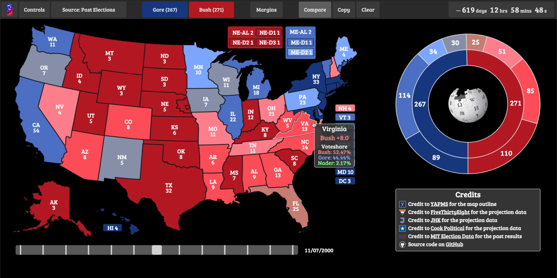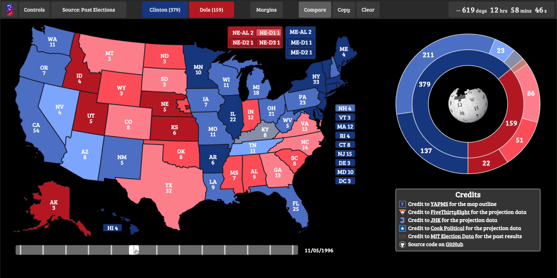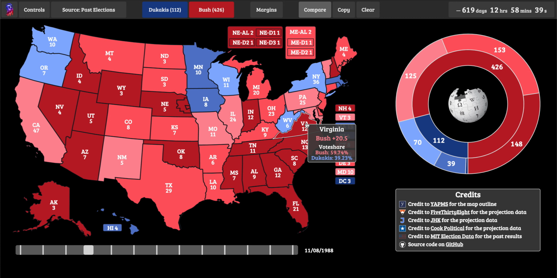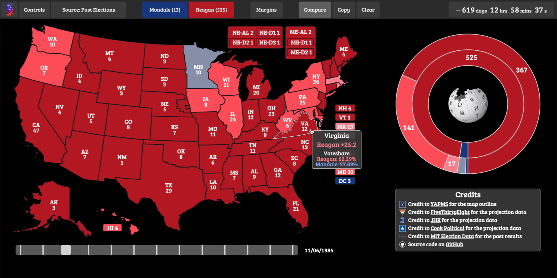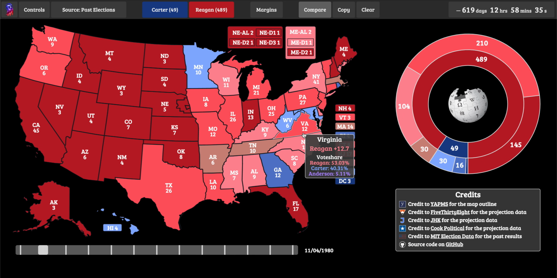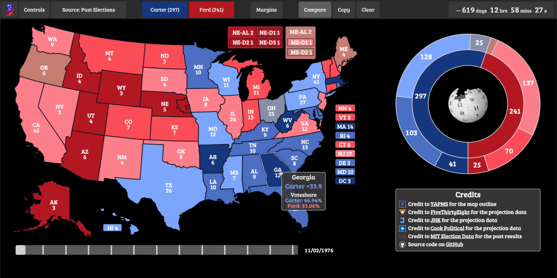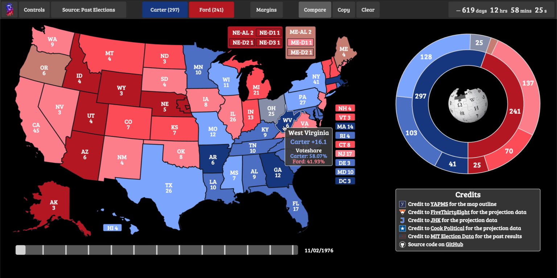Republicans won by 8 in Virginia in 2004, and by 8 again in 2000. Even in 1996, it went to Dole. Even in 1992, it went to Bush. Even in 1988, it went to Bush again by 21. Under Reagan, 25. Even in 1980, Reagan won it by 13 points. And then you take a look at 1976, even then, when Texas was blue, Georgia went to the Democrats by 34 points, Arkansas by 30, West Virginia by 16. The state of Virginia refused to go to the Democratic Party.